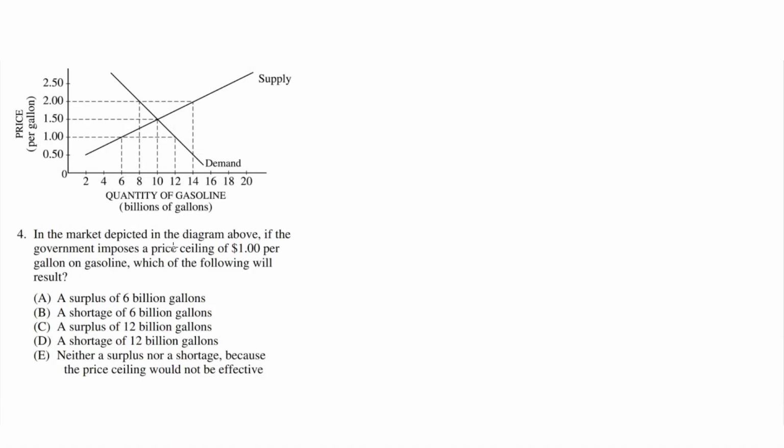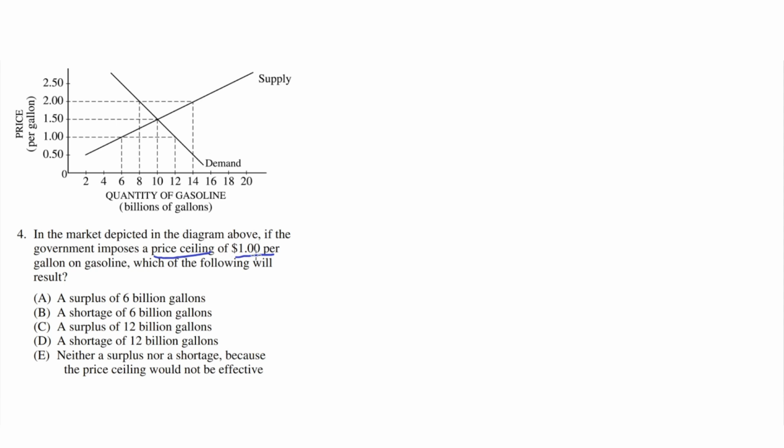In the market depicted in the diagram above, if the government imposes a price ceiling of $1 per gallon on gasoline, which of the following will result? So looking at this graph here, we can see that the y-axis represents price per gallon, and the x-axis is the quantity of gasoline, and according to the question, the government imposes a price ceiling, which is essentially a price control that limits the price the supplier can set a good to.